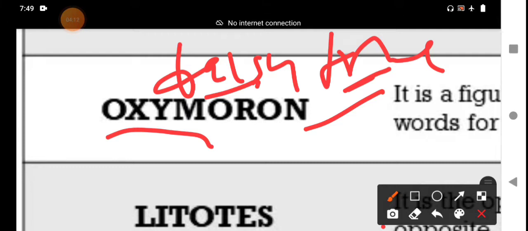First of all you should understand the definition and the introduction, and then through the examples we get a clear idea of that figure of speech. It is a combination of contradictory and incongruous words, such as cruel kindness. Cruel is entirely different to kindness, broadly something made up of contradictory elements. An oxymoron is a figure of speech containing words that seem to contradict each other: falsely true, cruel kindness.